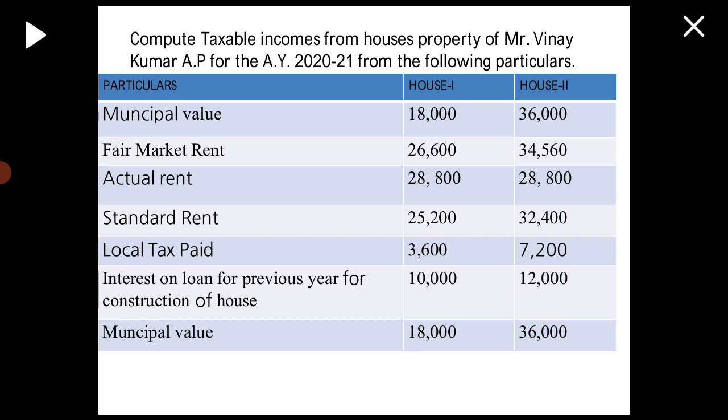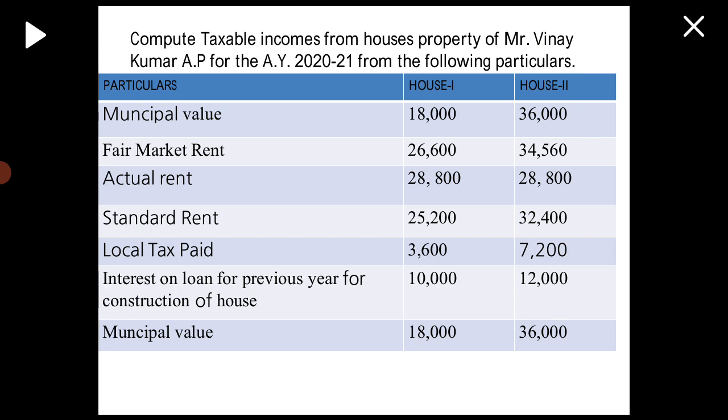So there were two houses, house 1 and house 2, and details are given like this. Municipal value, house 1 18,000, house 2 36,000. Fair rental value, house 1 26,640, second house 34,560. Actual rent, first house 28,800, second house also 28,800.